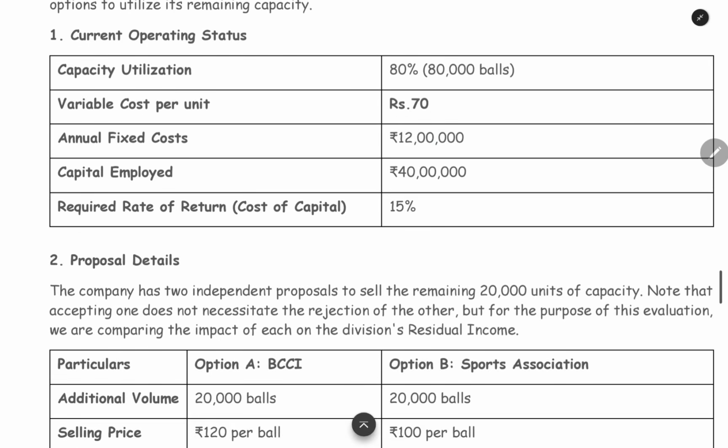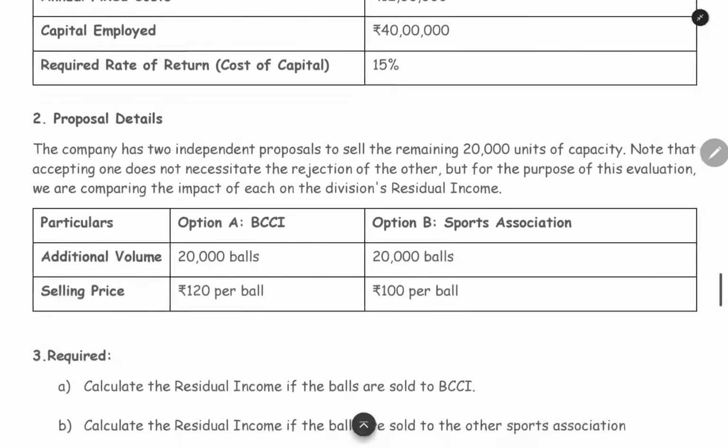Annual fixed cost for 1 year, total 12 lakh fixed cost they are incurring. Capital employed is 40 lakhs. This is the capital investment which we saw in the example. The minimum required rate of return, the cost of capital, is 15%. We saw this also in the example which I gave above. And then the proposal details.